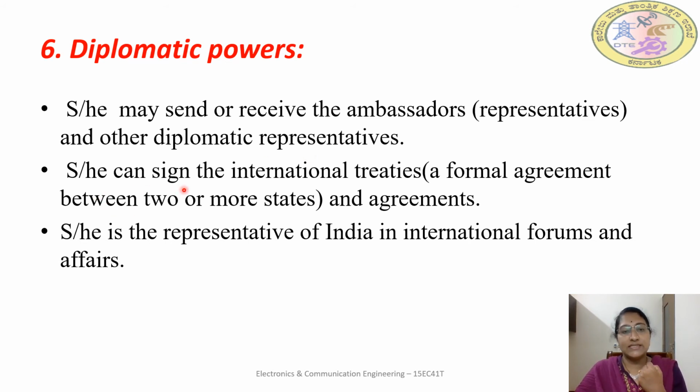Next, the President can sign the international treaties. International treaties means some formal agreement between two or more states. It may be nation to nation, for India and America, for India and China. So some agreement related to industrial or some other formal agreement, on that the President needs to sign. Next, the President is the representative of India in international forums and gatherings, and also in some other affairs of the government. He is the main representative from India.